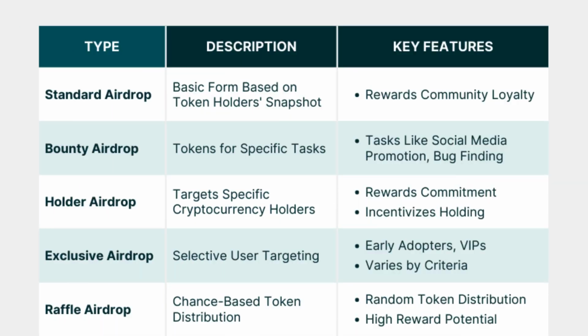Types of airdrops. Automatic airdrops. Tokens are sent directly to eligible wallets based on predetermined criteria. Opt-in airdrops. Users need to take a specific action, such as registering on a platform or joining a community, to receive the airdrop tokens.